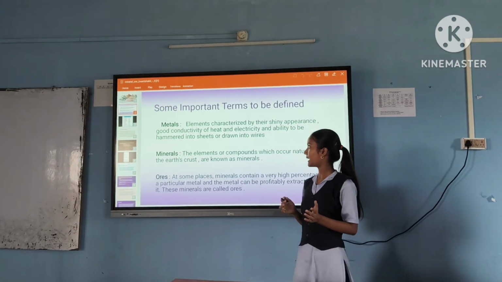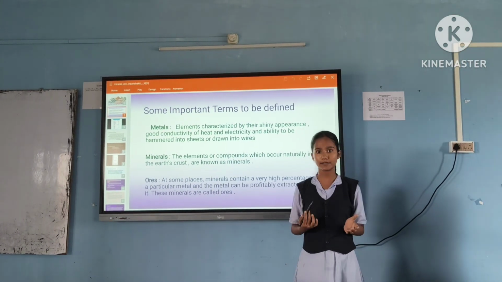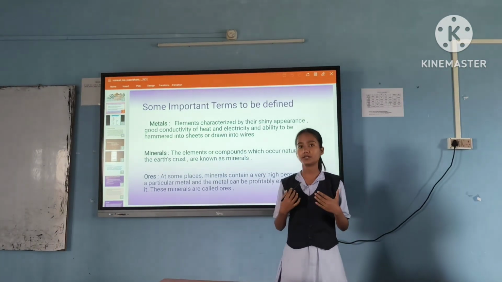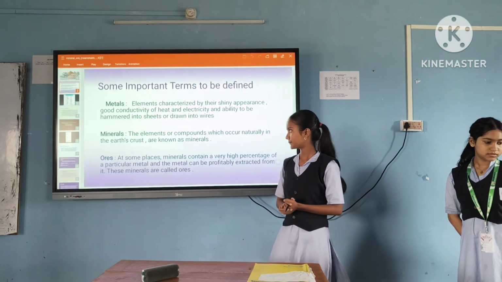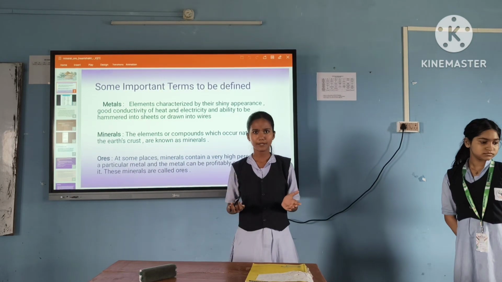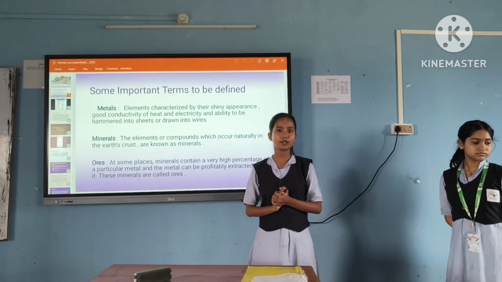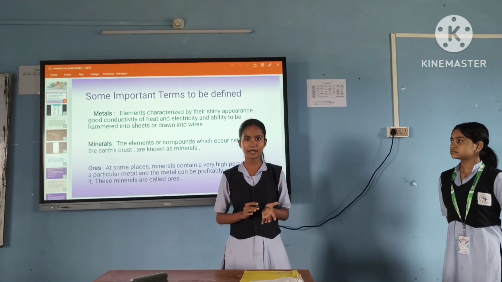Metals are elements characterized by their shiny appearance, good conductivity of heat and electricity, and the ability to be hammered into thin sheets and drawn into thin wires. So, don't you think about where these metals come from? The earth's crust is the main source of metals. Seawater also contains some salts like magnesium chloride, sodium chloride, etc.